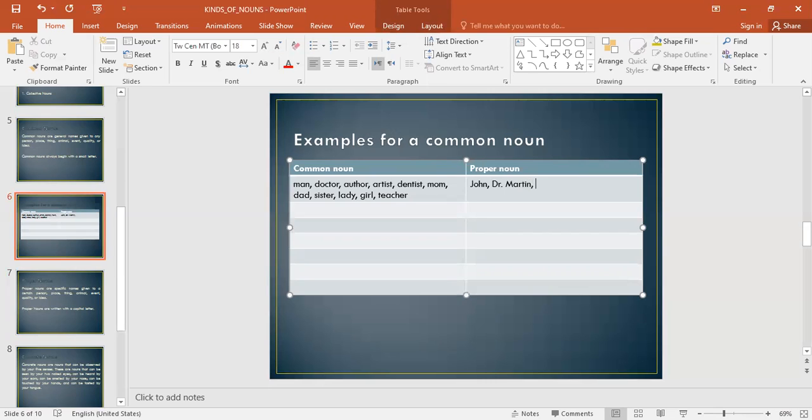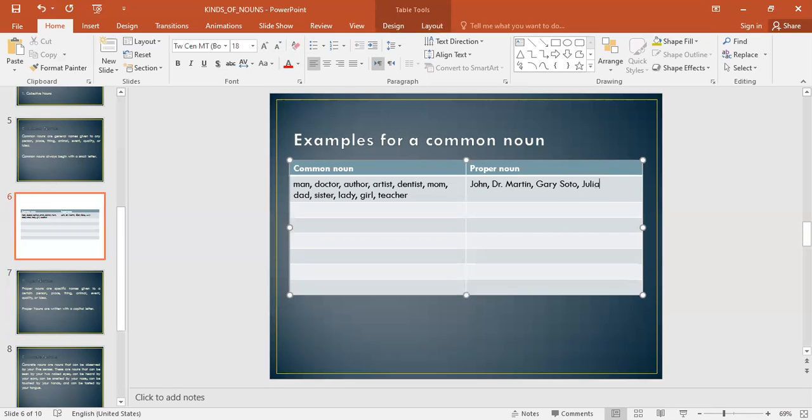If we change author to the author of Seventh Grade, it would be Gary Soto. So we would say Gary and S-o-t-o. Here we would capitalize Soto. All right, Gary Soto. This is the name of your author, and together it would be his name, first name, last name. We need to capitalize both. I can change the word mom to a mom's name. I can say, for example, Julia.